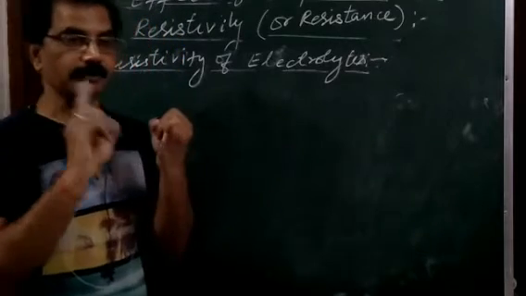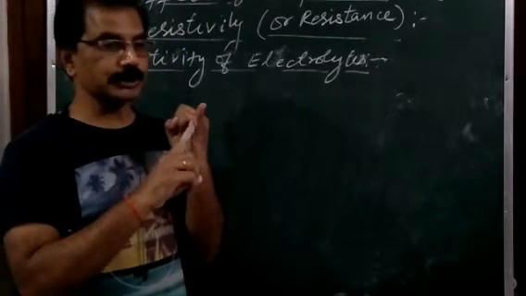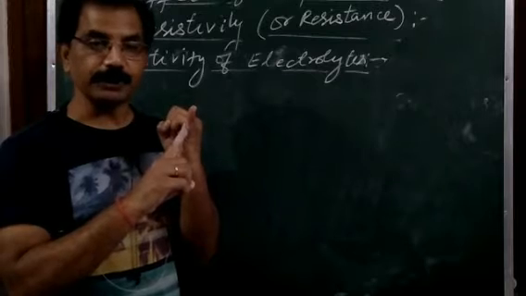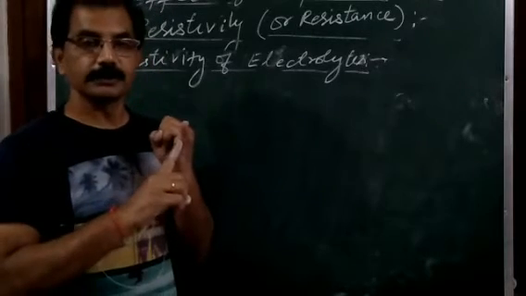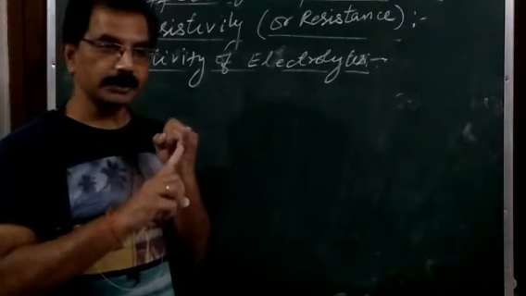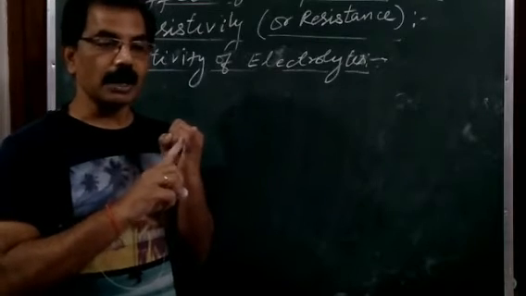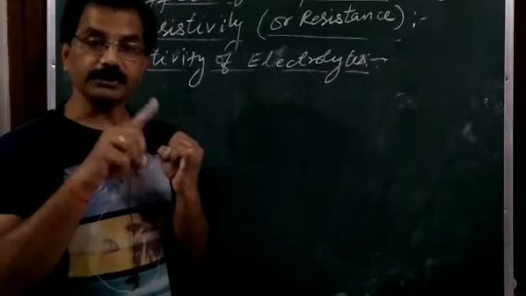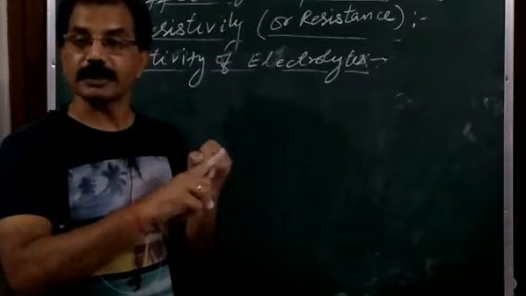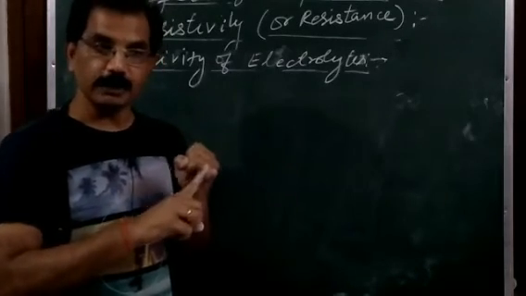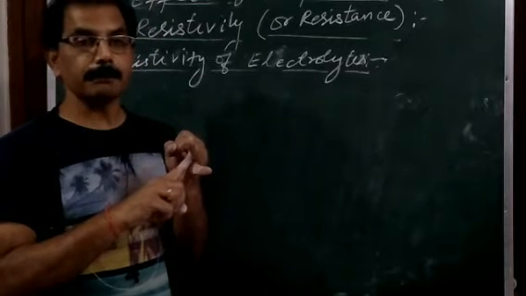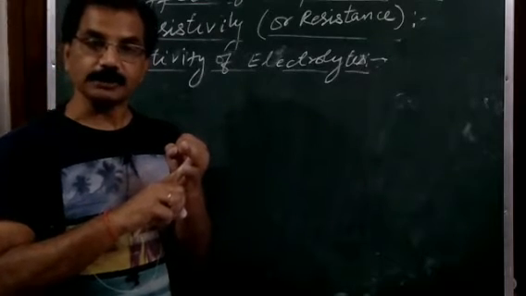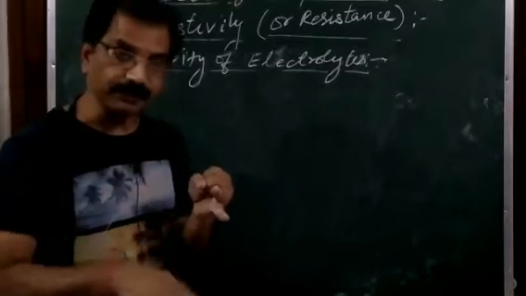So always remember this: first, on increasing the temperature, the resistance or resistivity of metals increases. Second, on increasing the temperature, the resistivity or resistance of alloys also increases, but this increase is much smaller than for pure metals. Third, on increasing the temperature, the resistivity or resistance of semiconductors decreases.